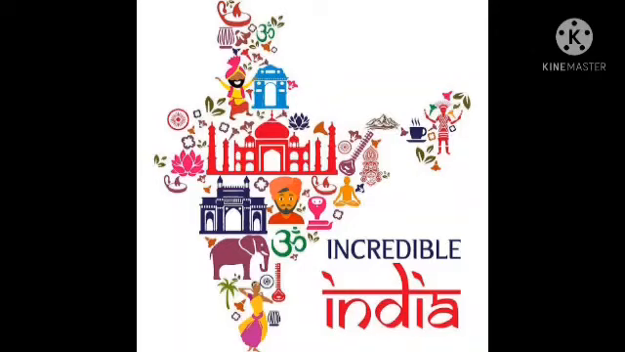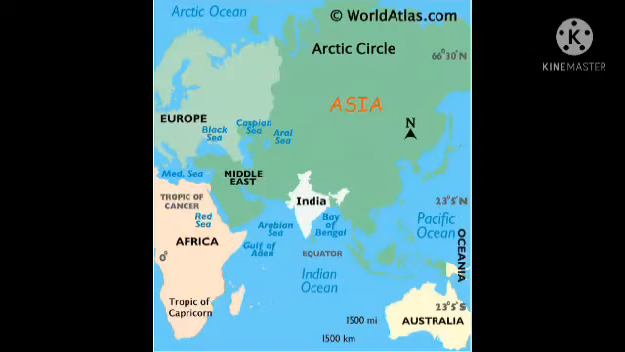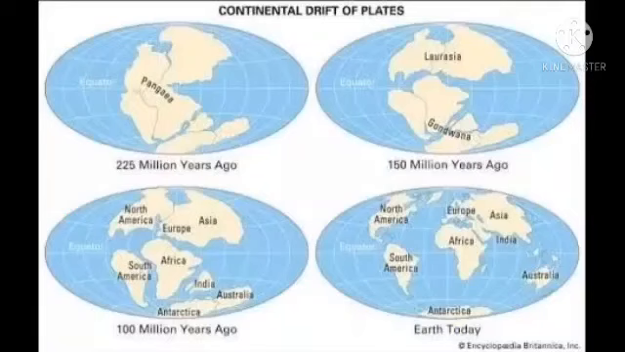So where is our India located in the world map? Yes, Asia. So which is our continent? Yes, Asia. Children, do you know about 300 million years ago? What do you mean, 300 million years ago? So children, 1 million is equal to 10 lakhs.